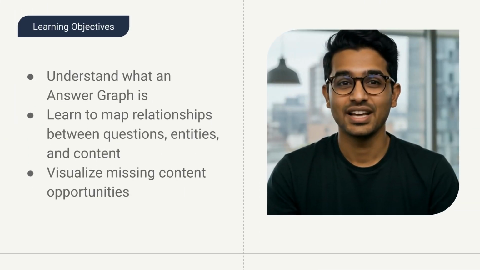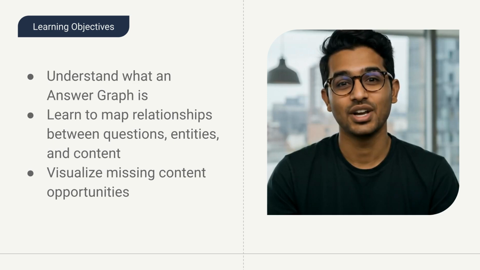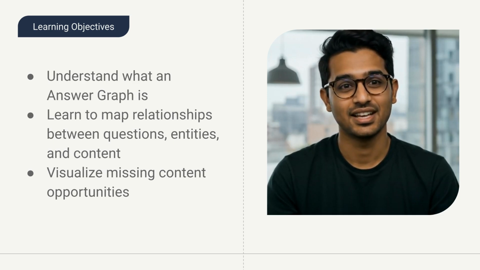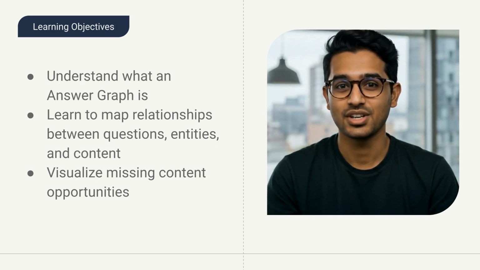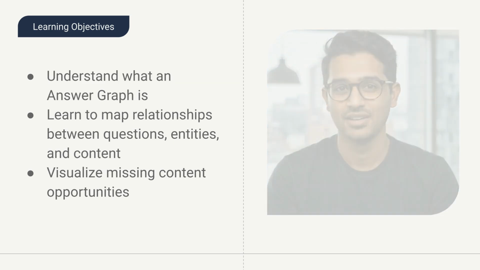In this lesson, you'll learn three things. First, what an answer graph is, and how it helps organize your AEO questions. Second, how to map relationships between questions, entities, and your content, so you can see how everything connects. And third, how to spot missing content opportunities, the gaps where your brand can create new pages or FAQs to get more AI visibility.